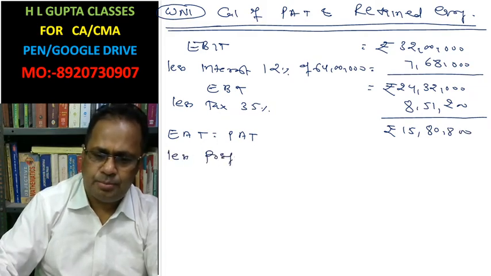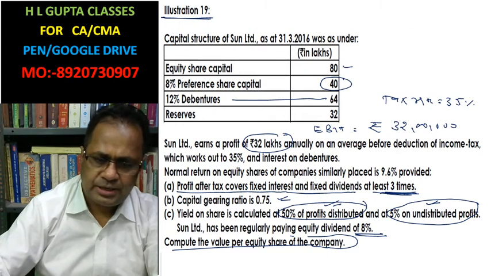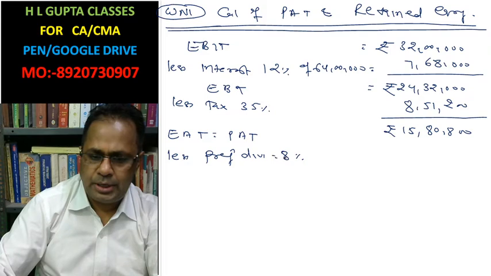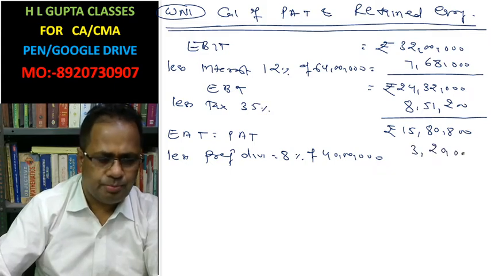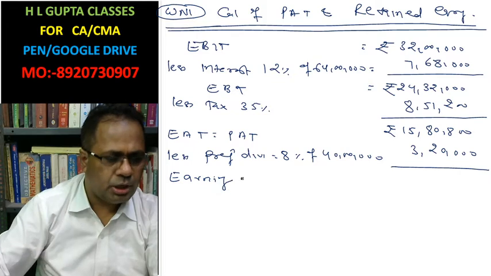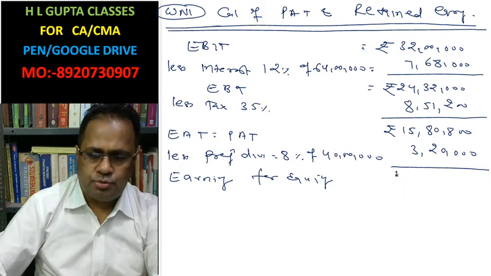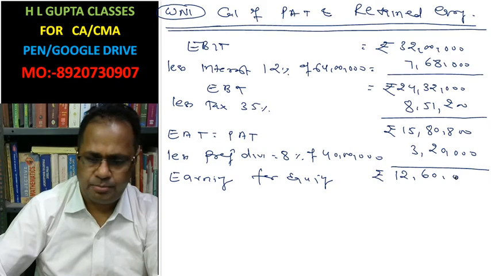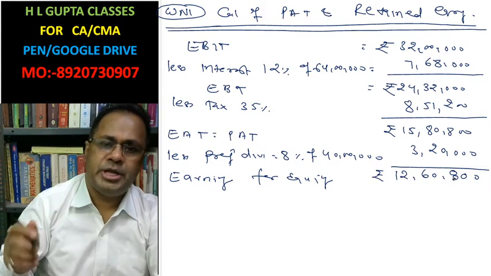Less preference dividend. What is the preference dividend here? 40 lakh preference at the rate of 8%, 8% of 40 lakh, this is 3,20,000. Earning for equity is 12 lakh 60,800.